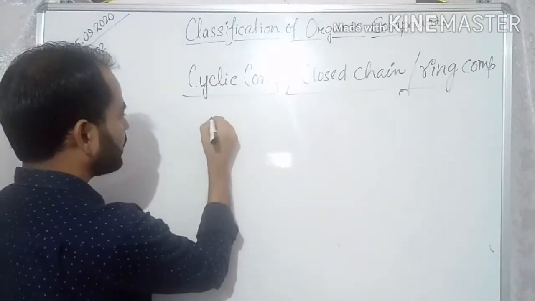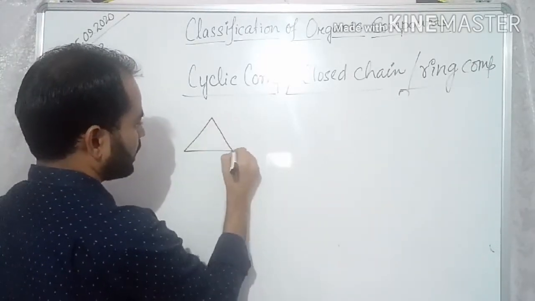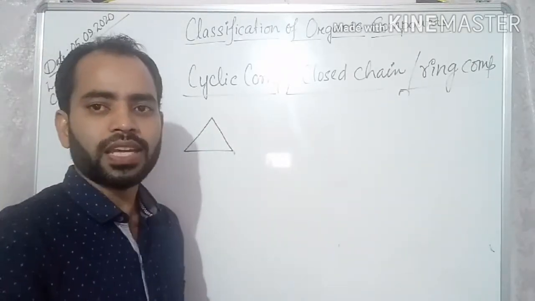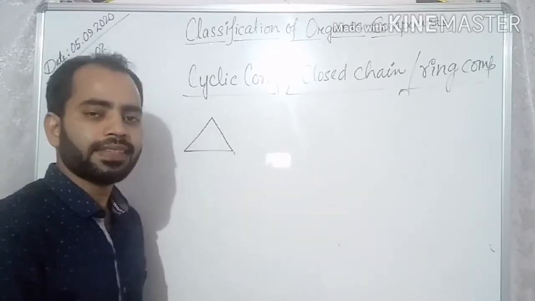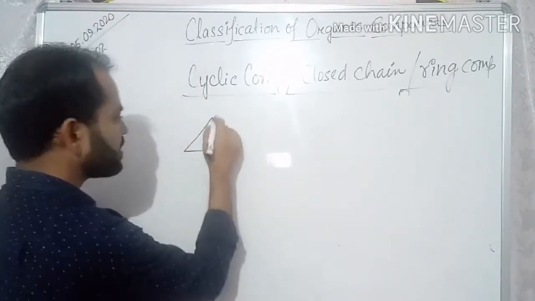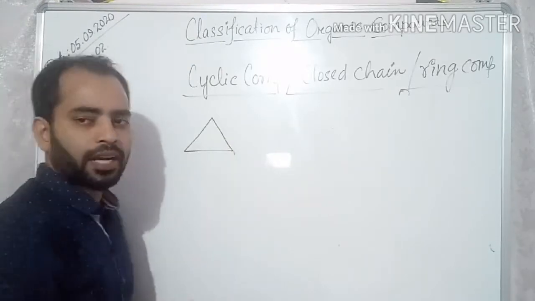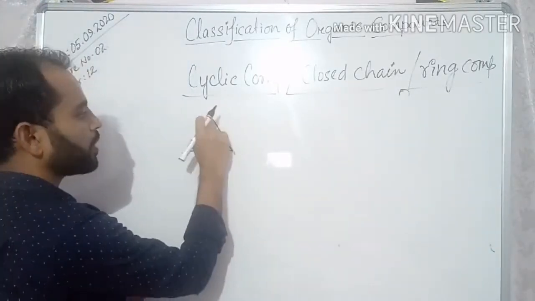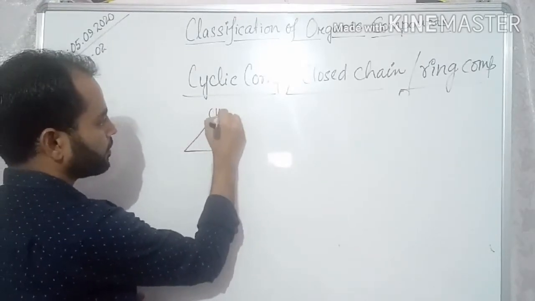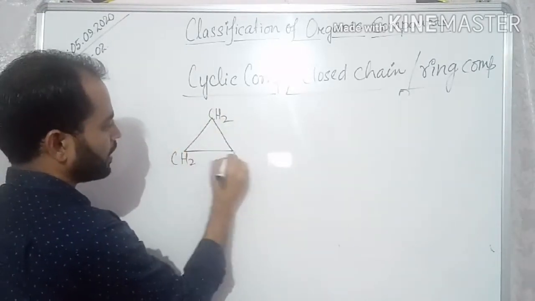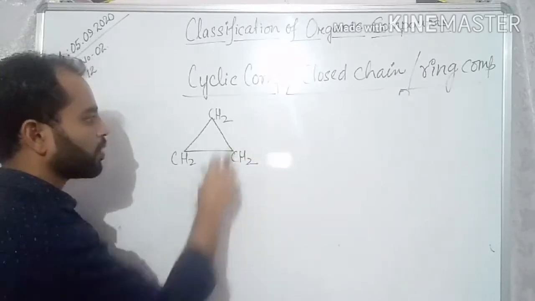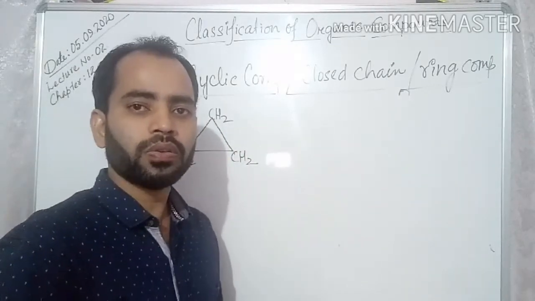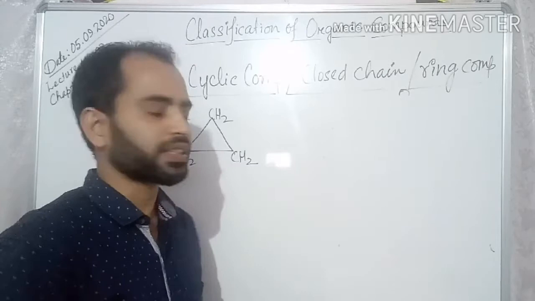Just for example, this is your cyclopropane. In the cyclopropane molecule, you can see we cannot get any terminal. The chain is not open, it is closed. Here one CH2 group is there, CH2 and CH2. So this is a closed structure or we call it a ring structure.